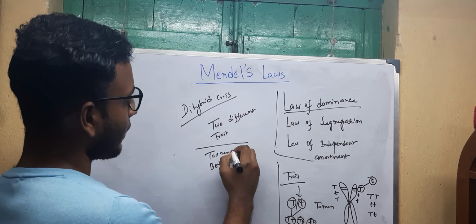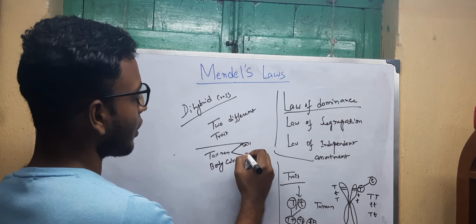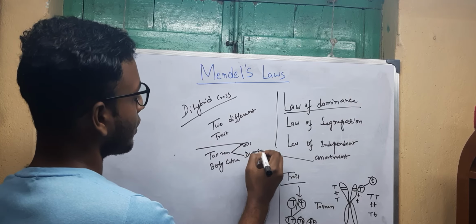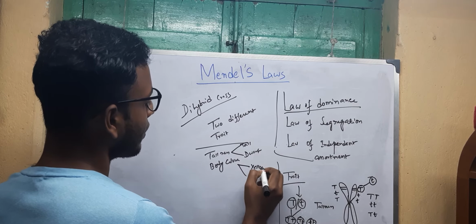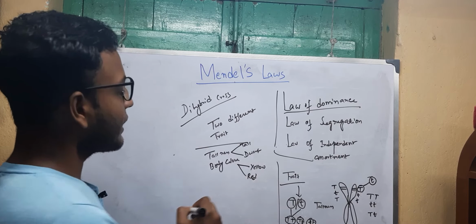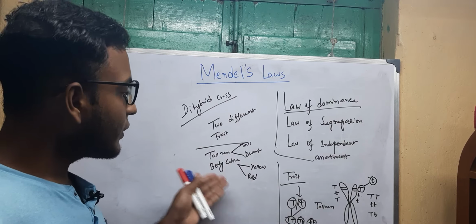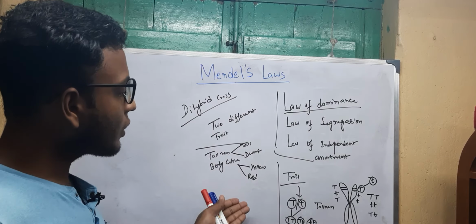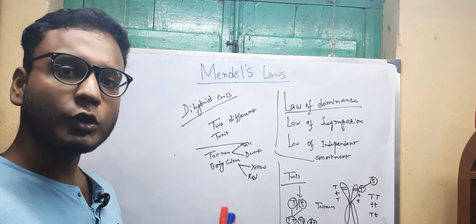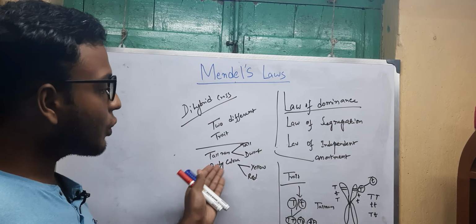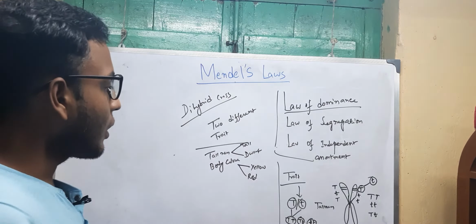An individual could be tall or dwarf, and the body color, suppose, yellow or red. What Mendel suggests is that every trait, tall or dwarf and yellow or red, tends to be inherited by the offspring separately. There is no hindrance of a single character to another character or trait.